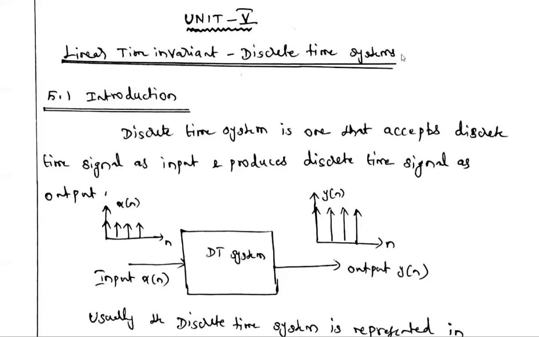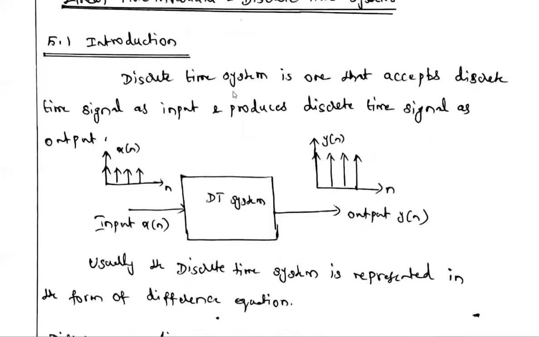The systems are basically classified into two different types: one is continuous time system, another one is discrete time system. What is the difference between these two systems? If the system has the capability to process the continuous time signal x of t and produces output y of t, that system is called a continuous time system.